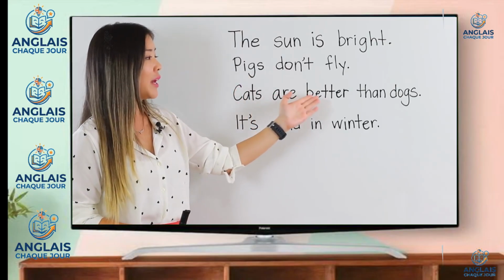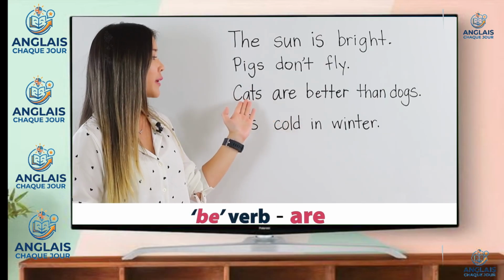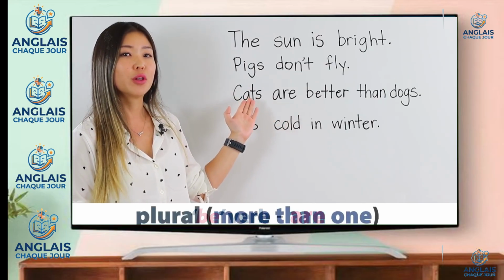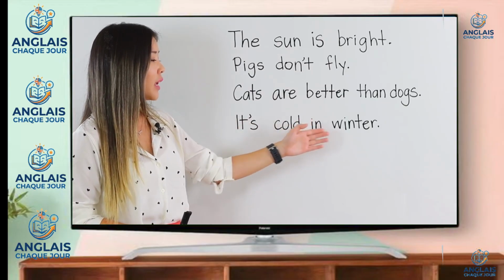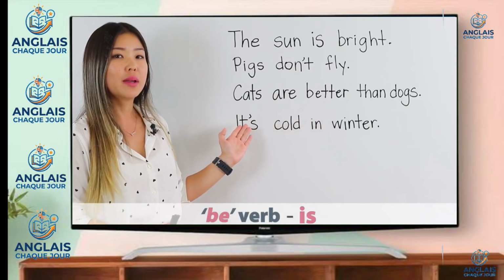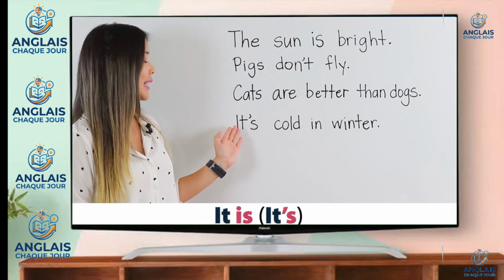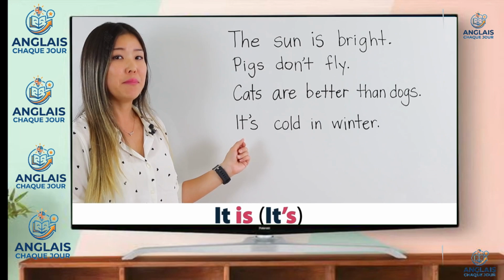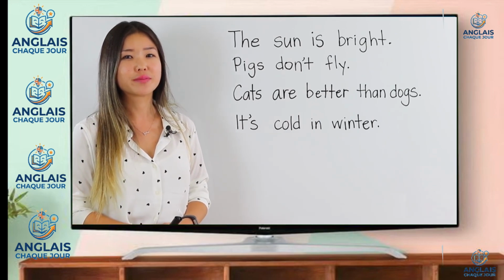Cats are better than dogs. I used the be verb are to talk about cats because cats is plural. And finally, it's cold in winter. Here, I used the be verb is again, but I used a contraction to combine it and is and made it's. Let's move on to the next usage.